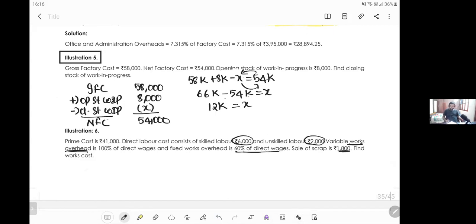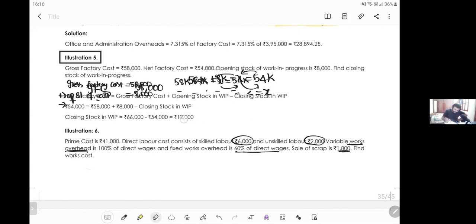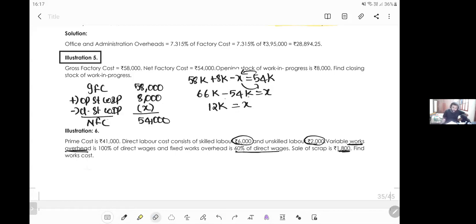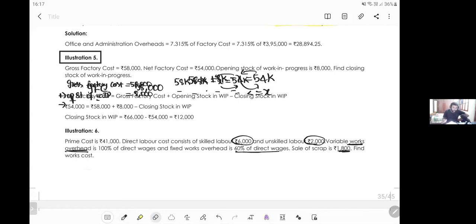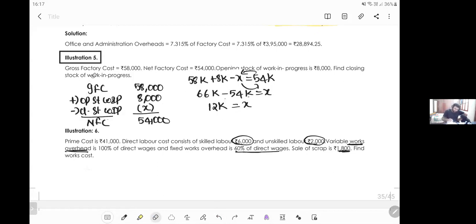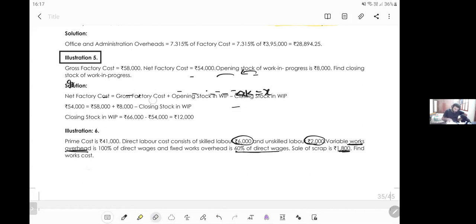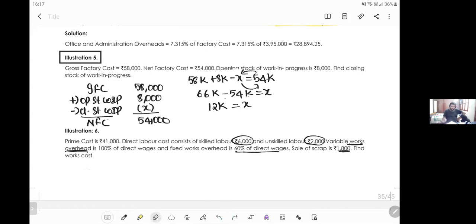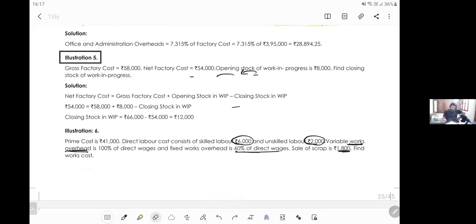So what is this 12,000? Closing stock of work in progress. Let's check whether it is correct or not. Yes, we got X is equal to 12,000, so the closing stock of WIP is 12,000. Some different procedure is given. If you want to follow that procedure, you can, or you can follow this procedure. It's an MCQ paper, so it's not going to affect you much.